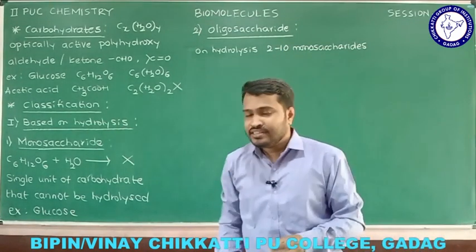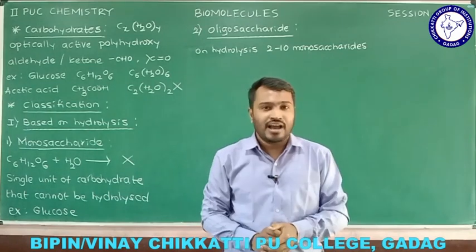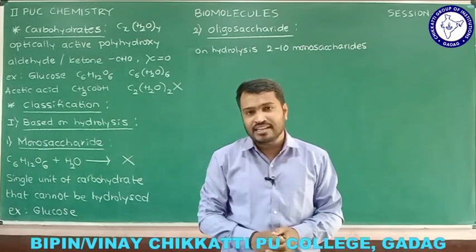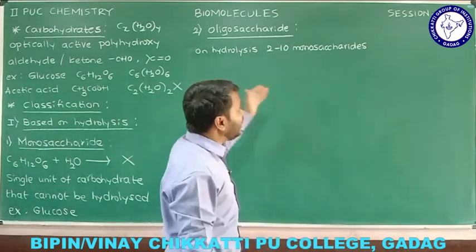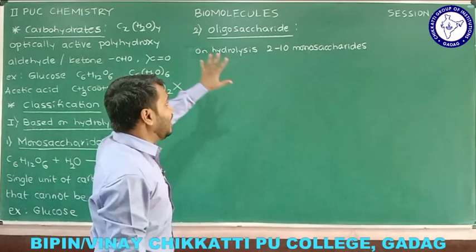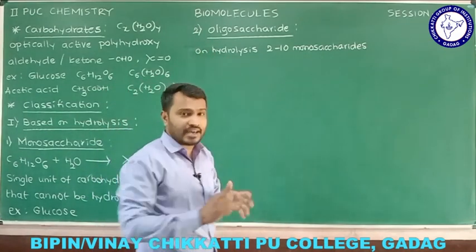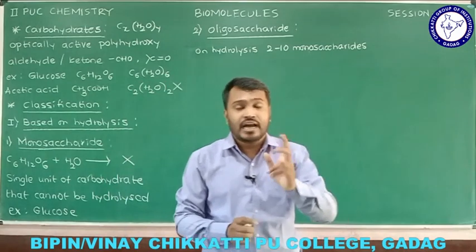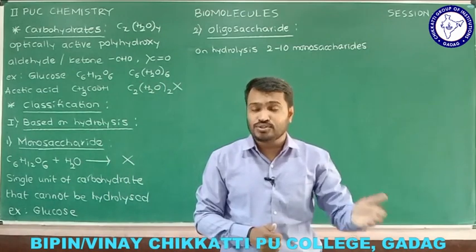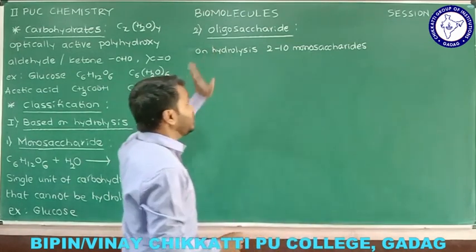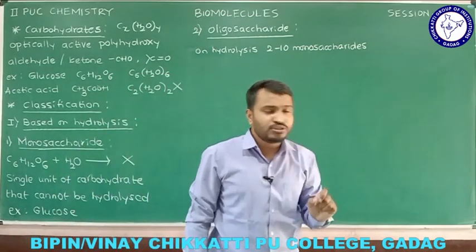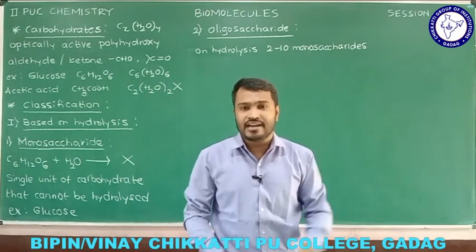We have the carbohydrate, and if it undergoes hydrolysis, sometimes you are going to get 2 monosaccharides or 2 simple forms of carbohydrates, sometimes 3, 4, similarly up to 10 monosaccharides. So on hydrolysis, if you get 2 to 10 monosaccharides, that carbohydrate we call an oligosaccharide. So oligosaccharides can be defined as carbohydrates which produce 2 to 10 monosaccharides after hydrolysis. On hydrolysis, that we call the oligosaccharide.